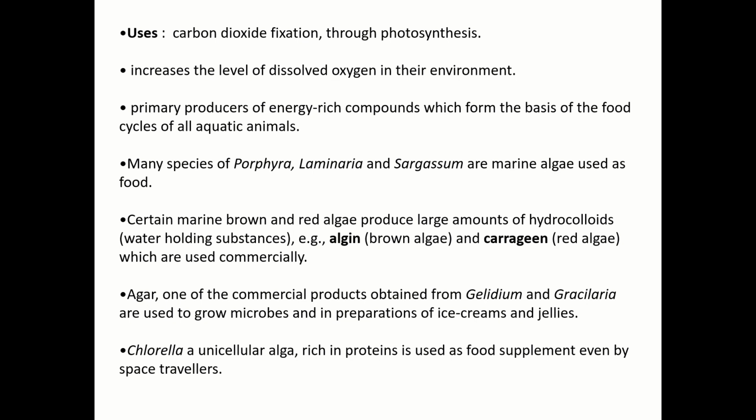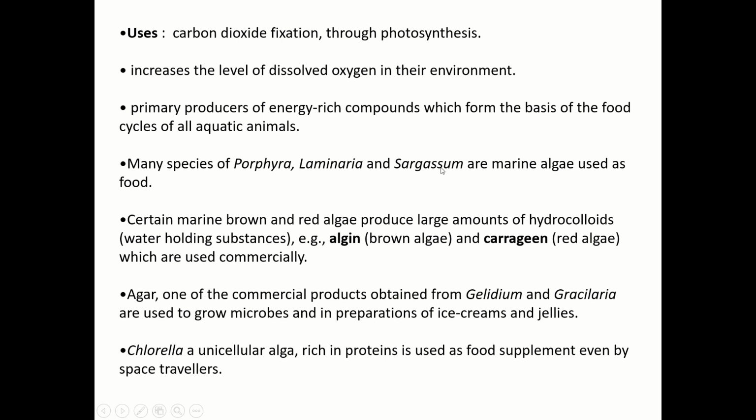They are the primary producers of energy-rich compounds which form the basis of the food cycle of all aquatic animals. Many species of Porphyra, Laminaria and Sargassum are marine algae which are used as food. These three are marine algae, but they are used as food in some countries. For example, in Japan you will find food items prepared from algae, known as hoshinori, which is prepared from Porphyra.